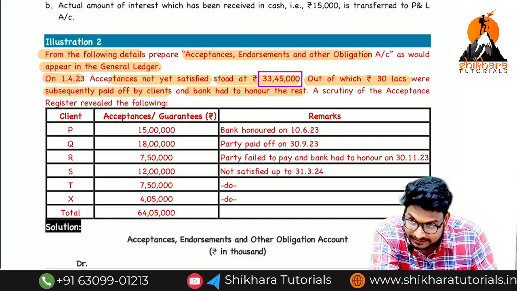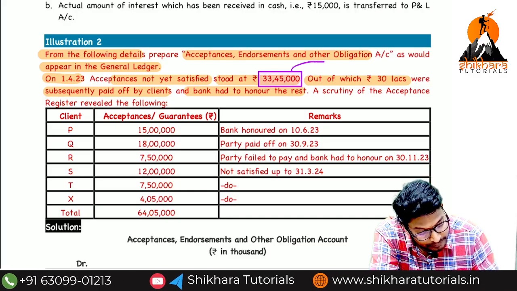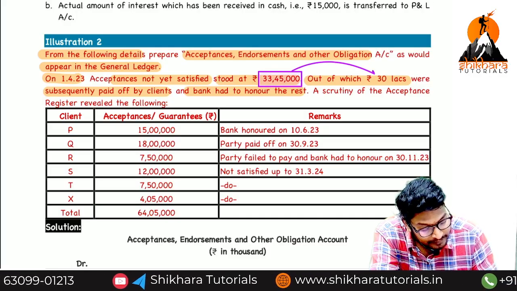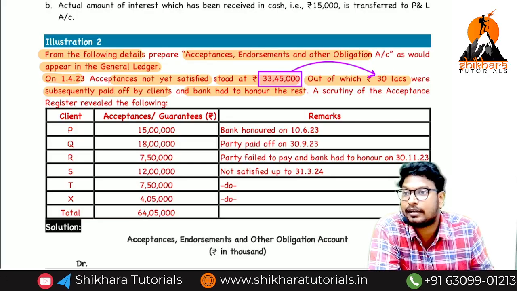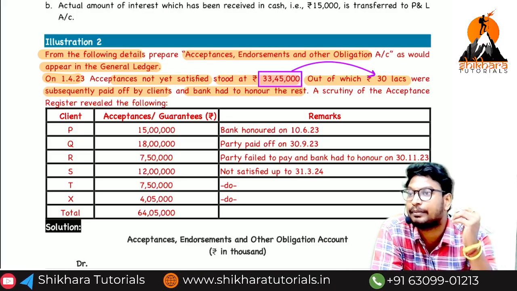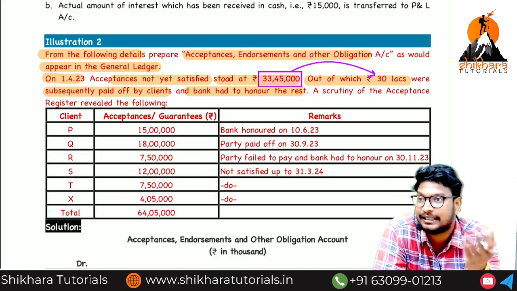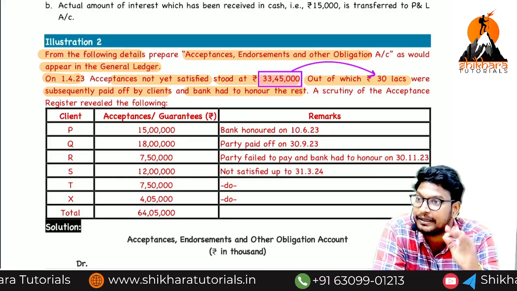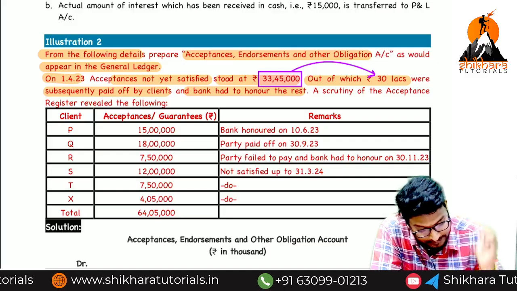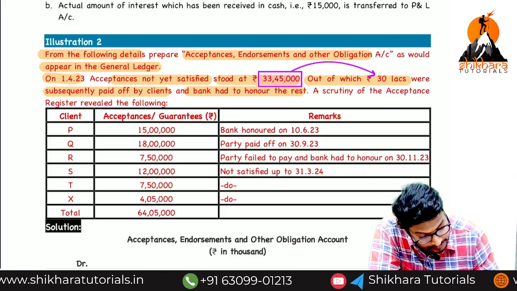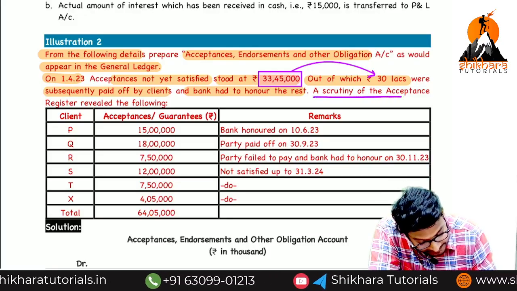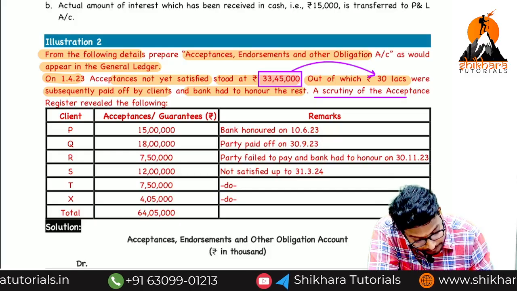Out of the 33,45,000, how much was paid by the client? 30 lakhs. The remaining amount is 3,45,000. Who needs to make the payment? The bank. Whether bank paid or client paid, it goes on the debit side. So the remaining amount is 3,45,000.